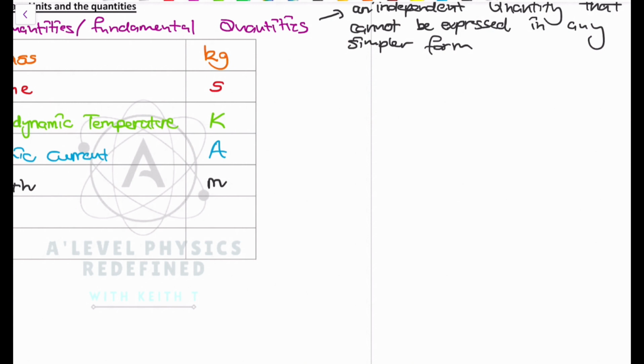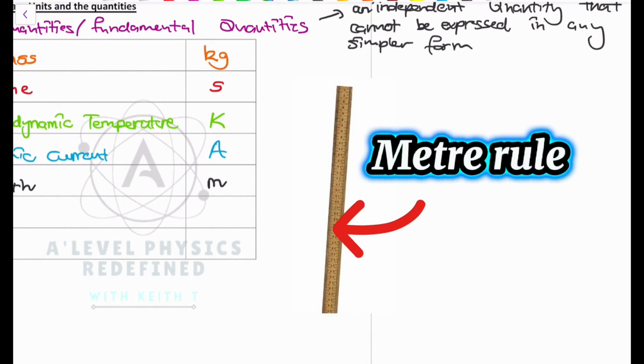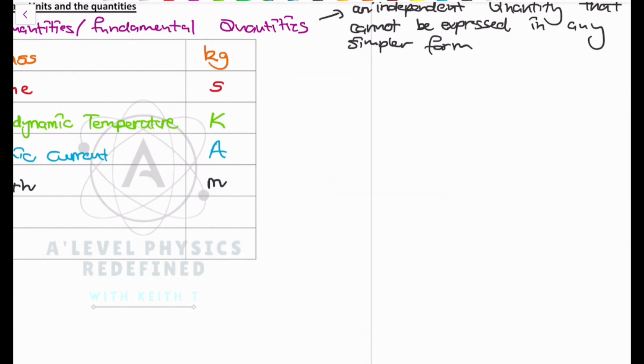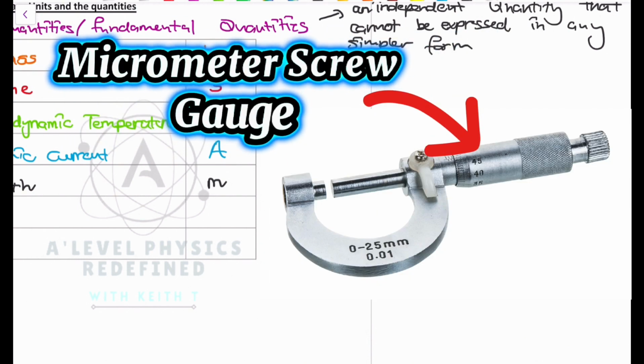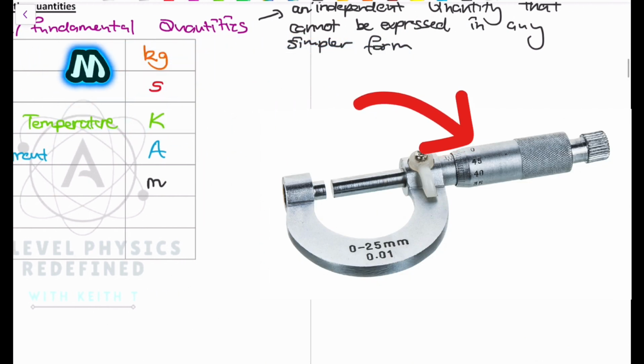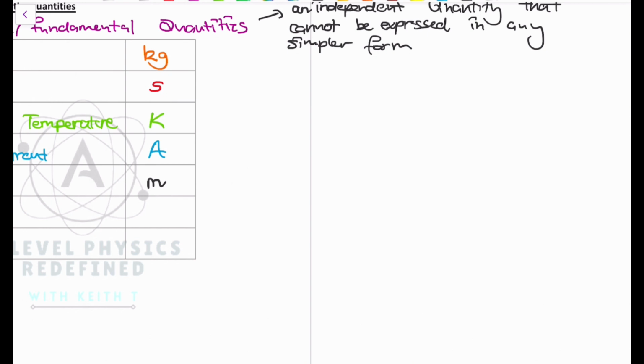What can we use to measure length? It can be a tape measure. As you can see on the screen, it can be a meter rule, and there are various kinds of meter rule: a 50 centimeter rule, a 30 centimeter rule, a meter rule. We also use a vernier calipers, and we also use a micrometer screw gauge. It's very important that you understand what length is and the different units that exist for length, like the centimeter, the millimeter, all those different units that exist for us to measure length.